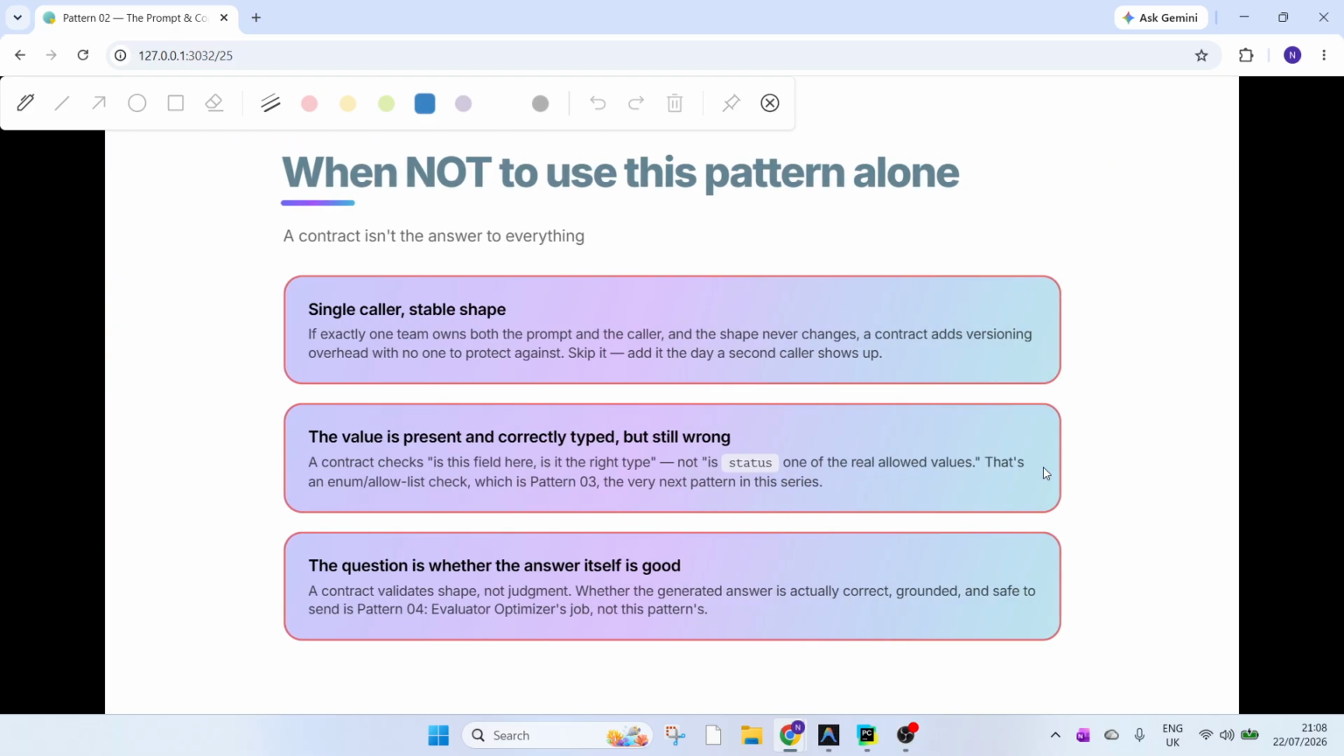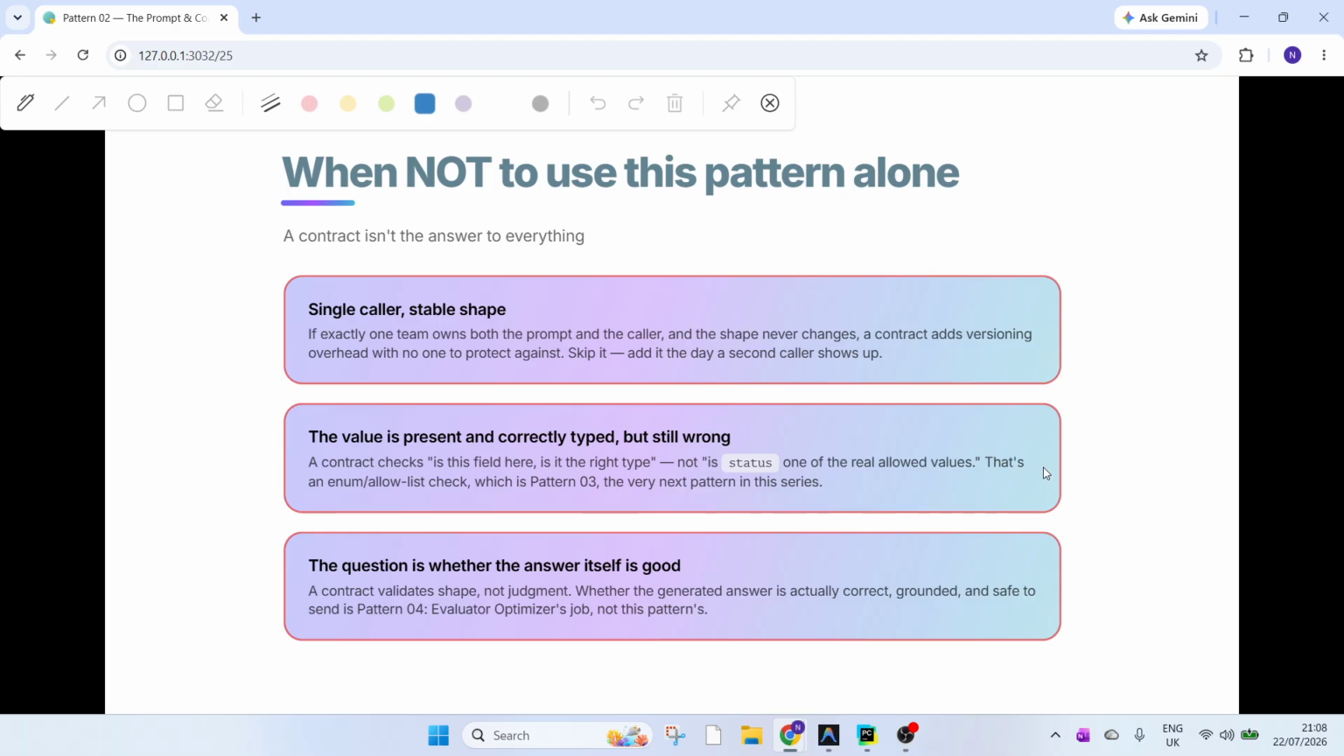Last thing before we move on. This isn't a pattern to reach for everywhere. I actually almost added a contract to the pattern 01 assistant before there was ever a second caller. That's over-engineering, because if there's only one team who is going to use the prompt, there's no point in introducing additional latency on the flow. A contract is pure overhead until the second caller shows up, not before. That's when a contract checks that as well, right?